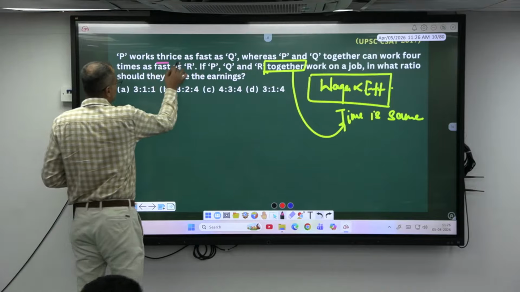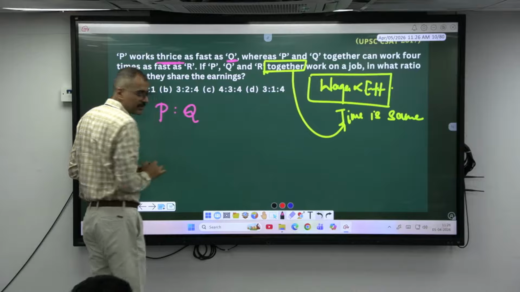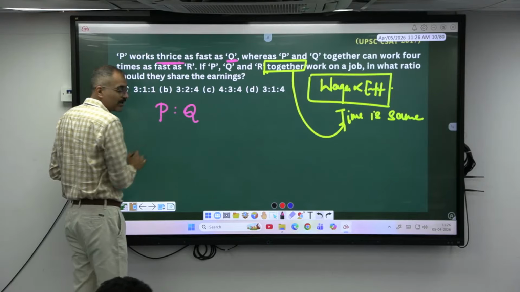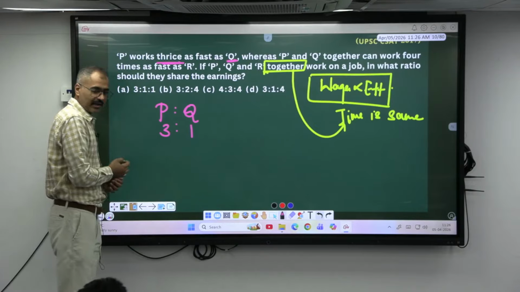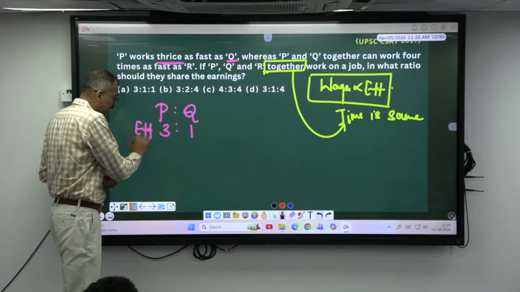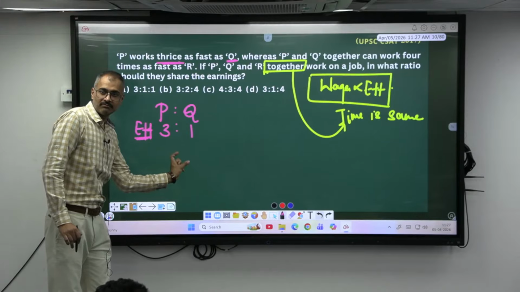P works thrice as fast as Q. The ratio of their efficiency is given, right? 1:3 or 3:1? If he does one work, in the same time he'll be doing 3. This is their efficiency. Now tell me, if the efficiency ratio is 3:1, the time taken ratio will be inverse, isn't it?